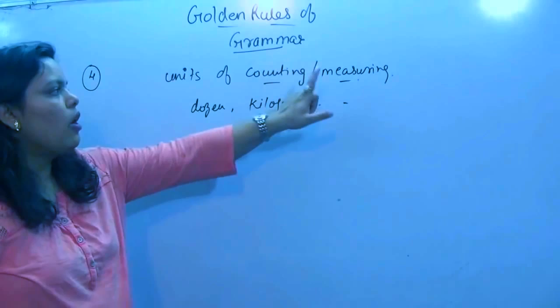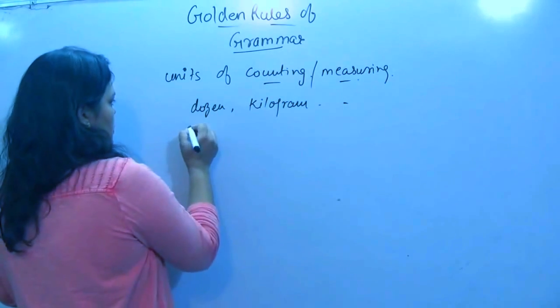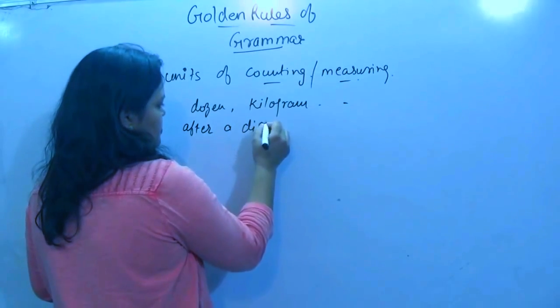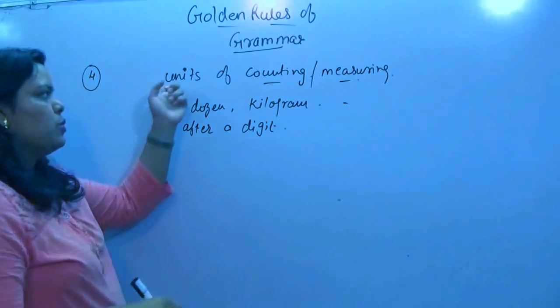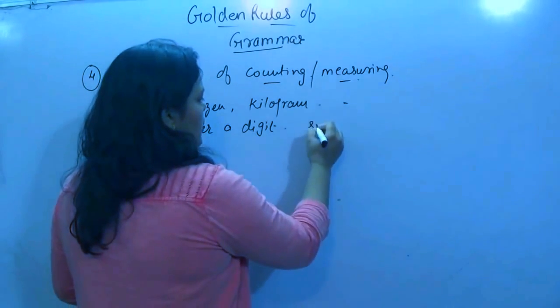Units of counting or measuring, whenever they come after a digit, when we use units after a digit, they are used in singular form.